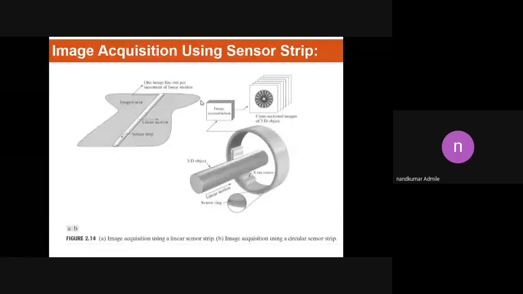Now listen carefully to how it achieves displacement in two directions. If we want to capture images of the earth or a particular part of the earth, we can mount a sensor strip on an aeroplane. One direction is the movement of the plane, which moves in the vertical direction. The other direction is the y-axis, which is obtained from the aeroplane to the earth. So in this case, we achieve the two directions.